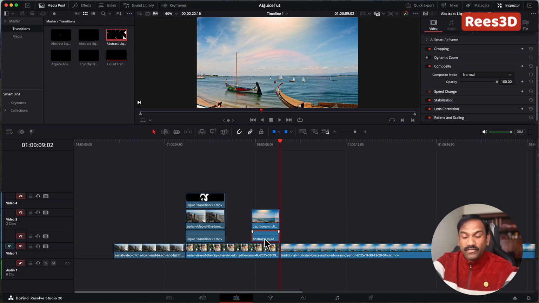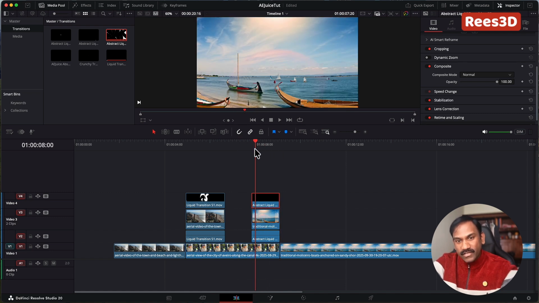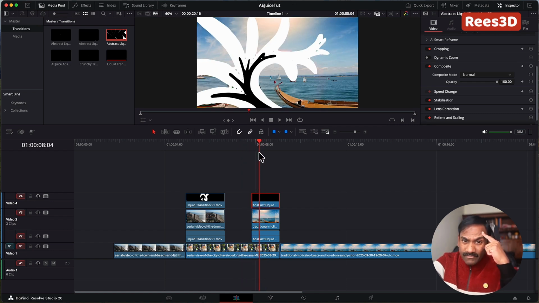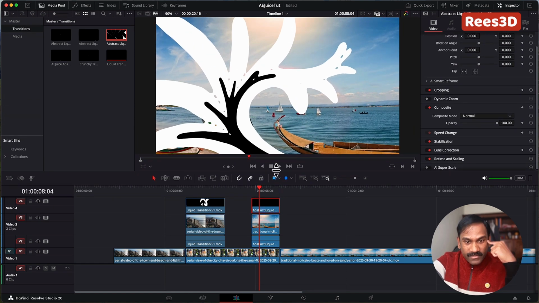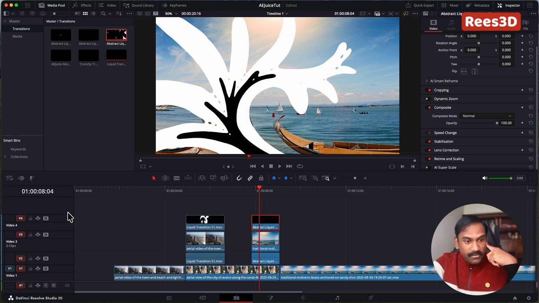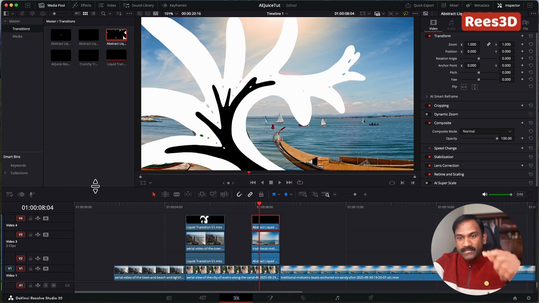Now we have the transition, we know the drill. Let me make a copy of this and put it on top here. So what we have is just the transition here, but you can see that it's actually starting from this clip, right? So we need to do a couple of steps here. The first thing is, I'm going to give you some more space so that the video clip is a little bigger, and we don't have any audio here, so we can have more space. Good. The first one, we need to remove this black area.